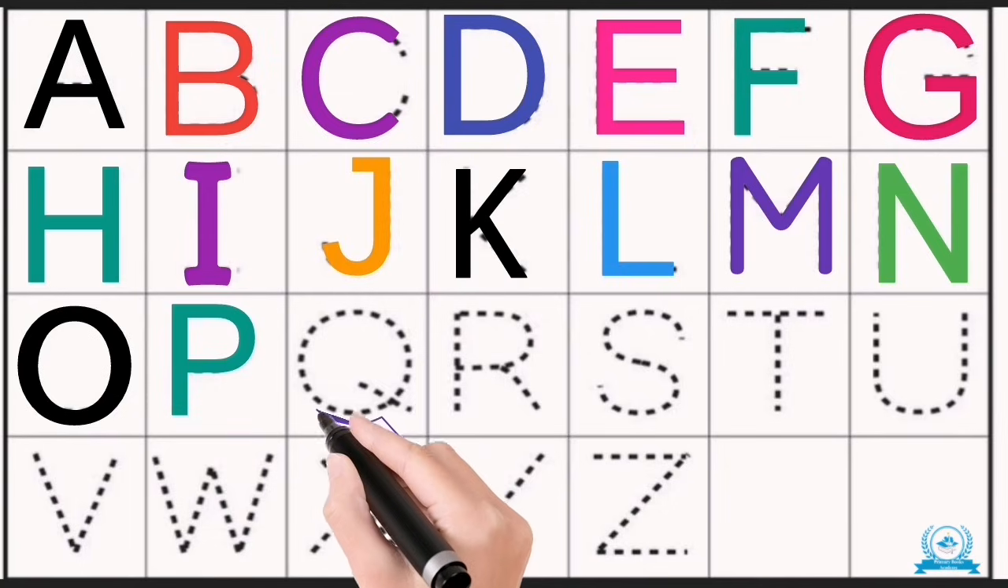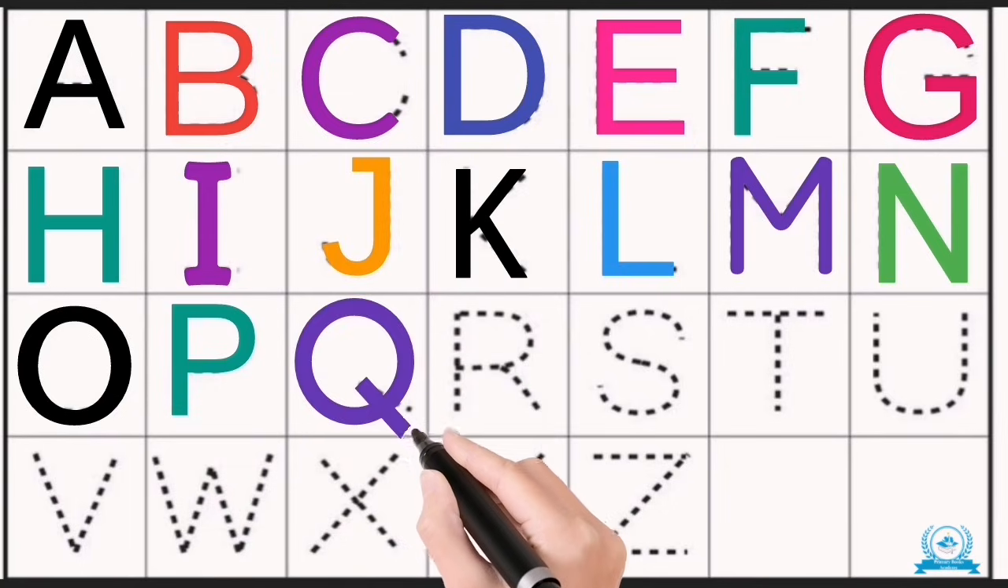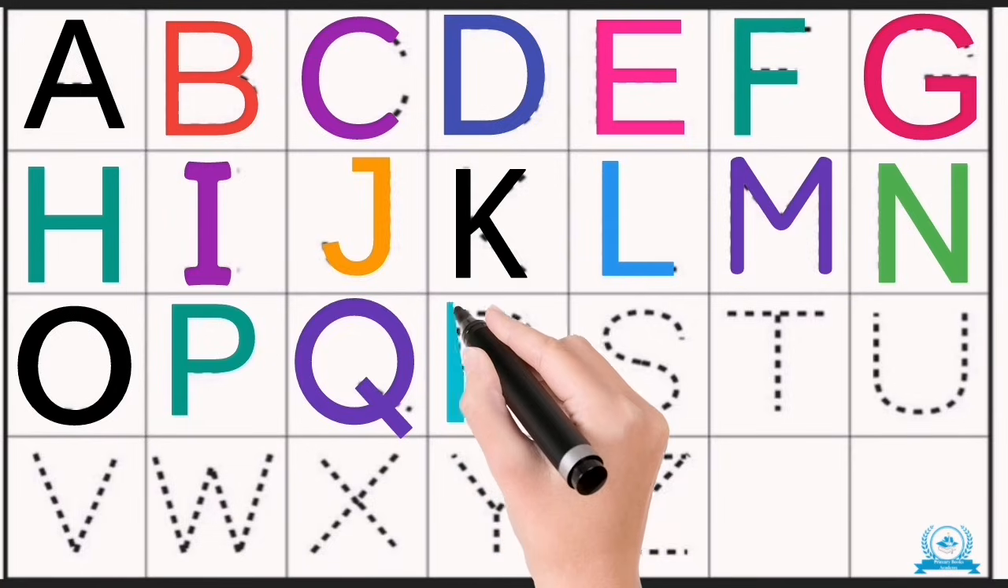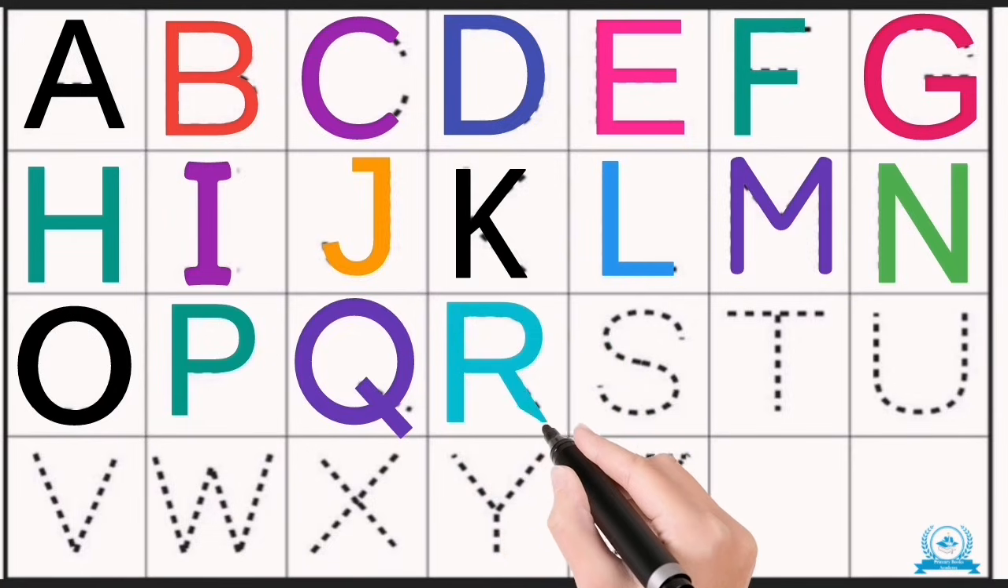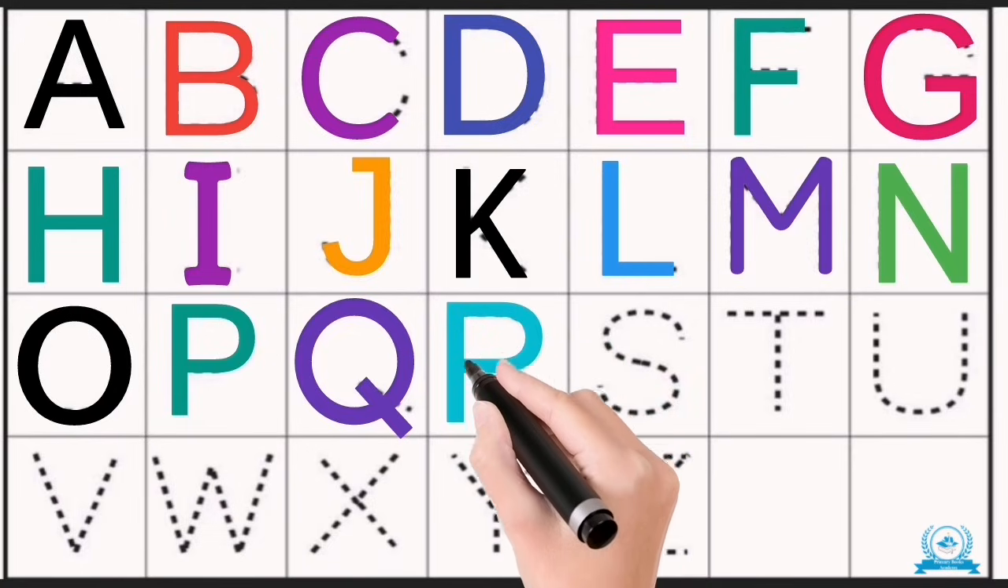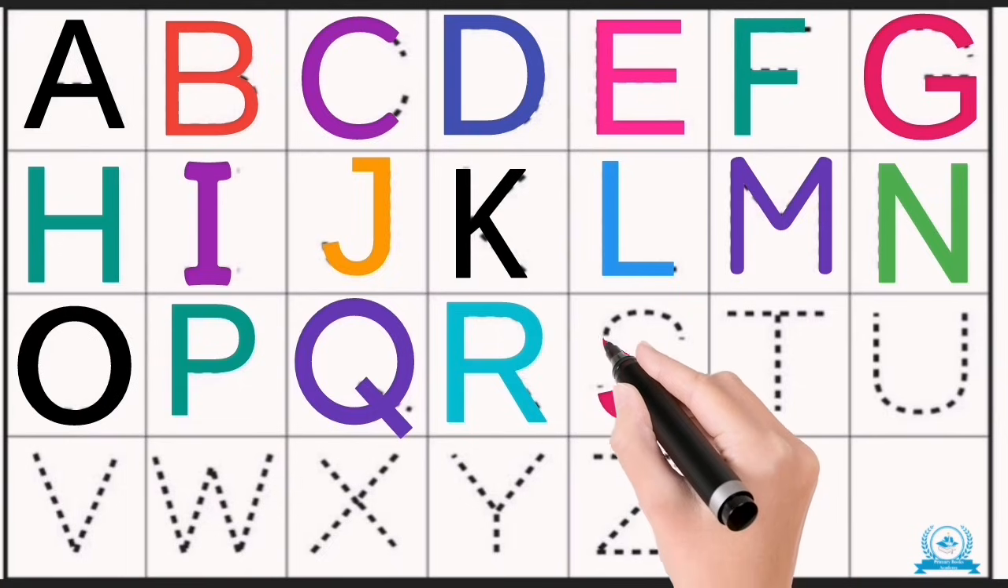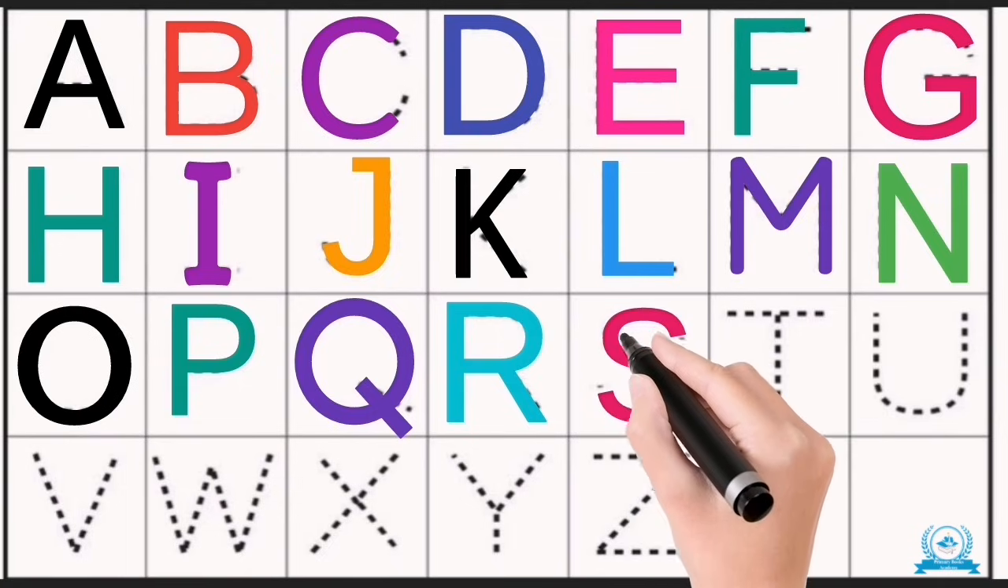Q, Q, Q, trace the Q. Circle, tail, follow through. R, R, R, trace the R. Line, curve like superstar. S, S, S, trace the S. Snake shape, do your best.